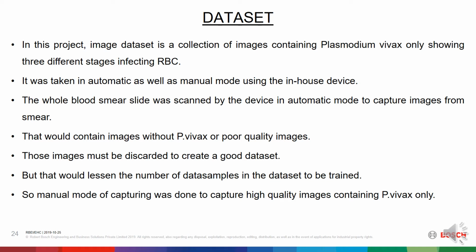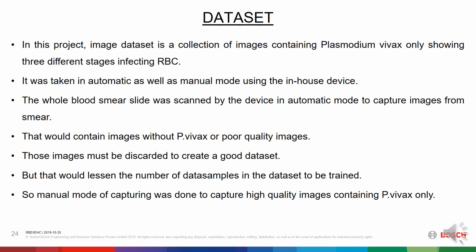In this project, the image dataset is a collection of images containing Plasmodium vivax only, showing 3 different stages infecting RBCs. It was taken in automatic as well as manual mode using an in-house device. The whole blood smear slide was scanned by the device in automatic mode, which would capture images without Plasmodium vivax or poor quality images.